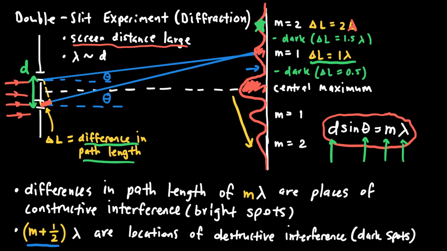The last thing that I'd like to remind you of is that in order for the diffraction to occur, the wavelength of the light must be on the order of the distance between the two slits. Or perhaps more importantly, the distance between the two slits needs to be on the order of the wavelength of the light.